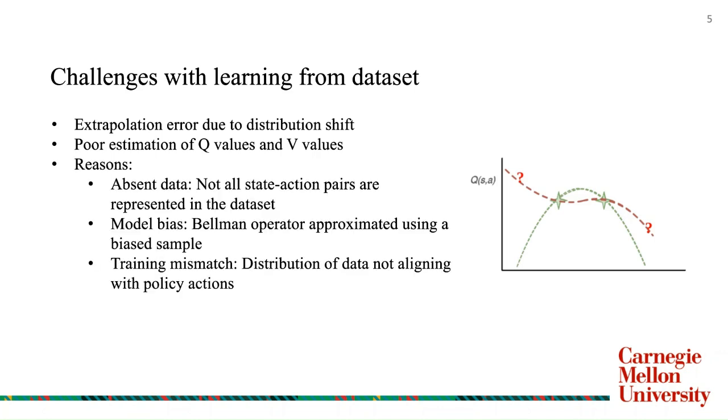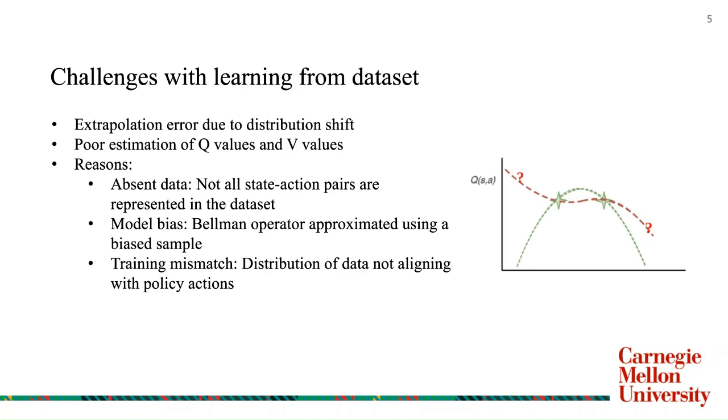The reason why this happens can be accounted to one of the following. Absent data: the absence of some state action pairs in the dataset leads to poor representation of these values. Model bias: this arises due to biased samples in the dataset that hinder the Bellman operator used to update the value functions. Training mismatch: this arises due to misalignment in the distribution of the data with the actions recommended by the current policy.